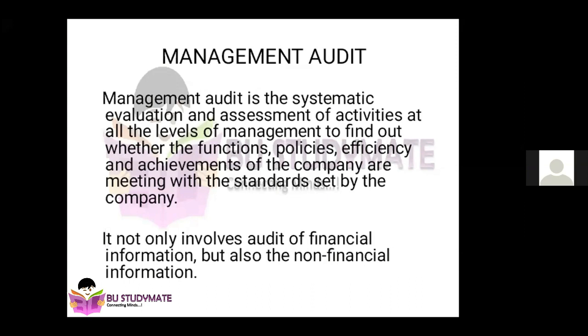That is called efficiency. And the achievements of the company. I'll repeat. Through management auditing we can know whether the functions, policies, efficiency and achievements of the company are meeting the standards set by the company.